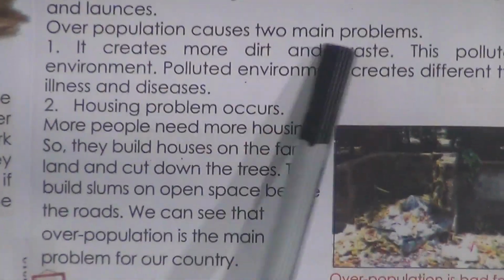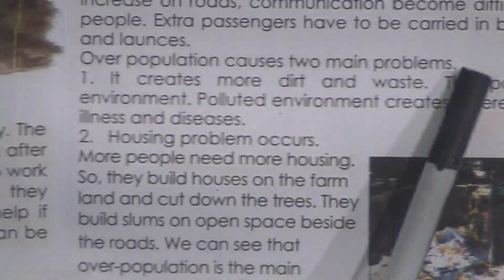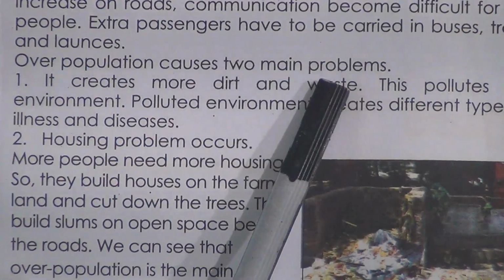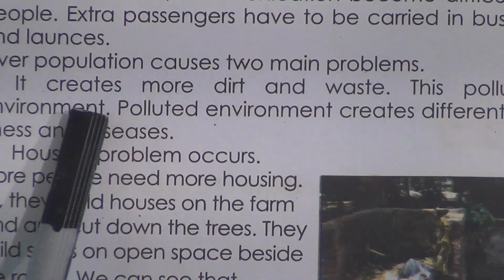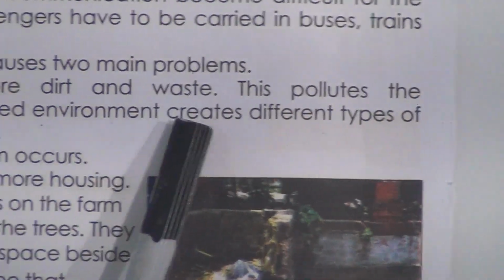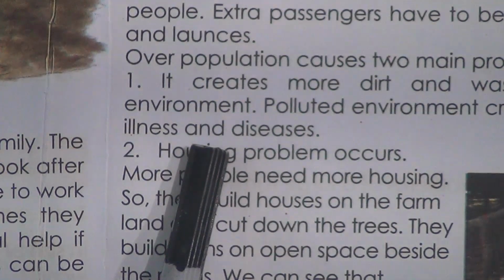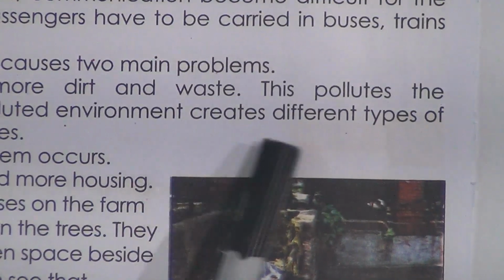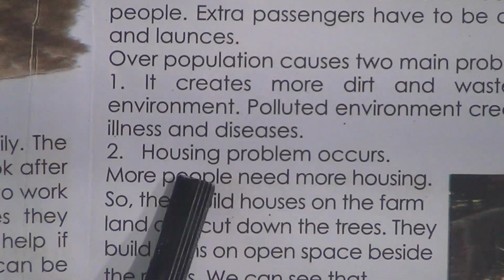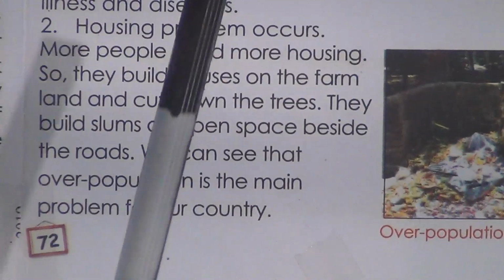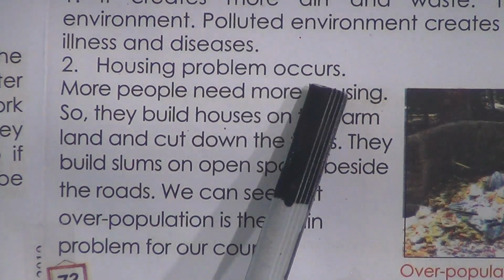Overpopulation causes two main problems. Number one, it creates more dirt and waste. This pollutes the environment. Polluted environment creates different types of illness and disease. Number two, housing problem occurs.